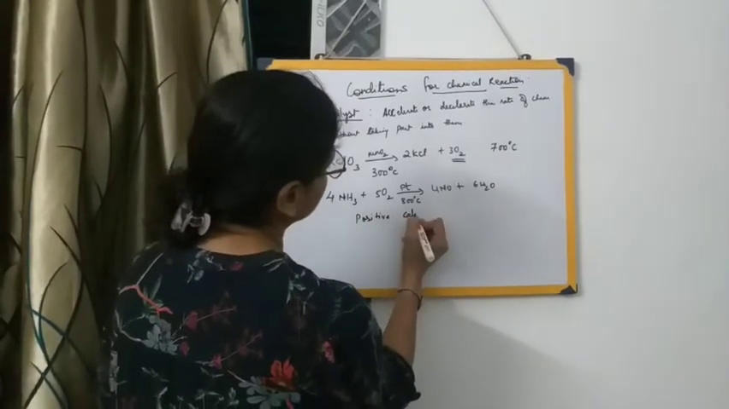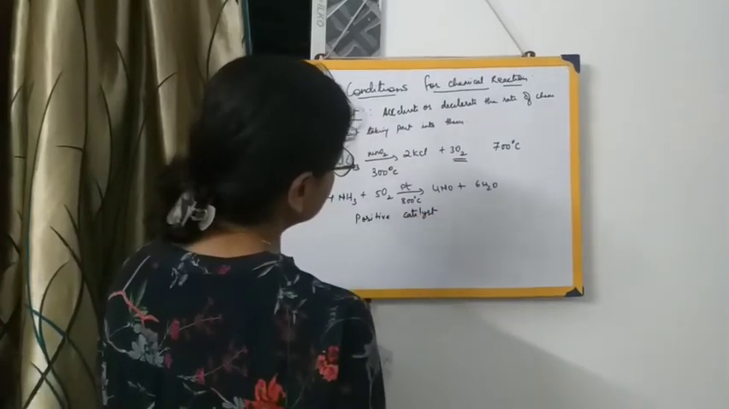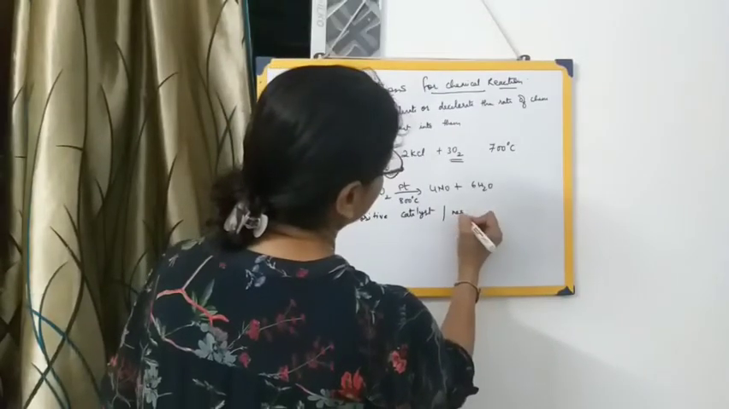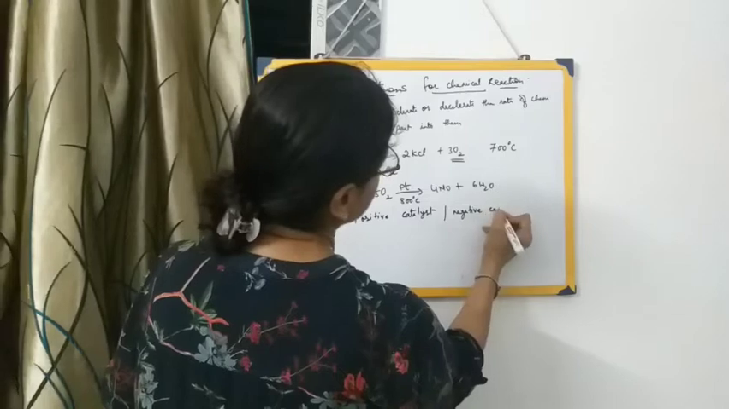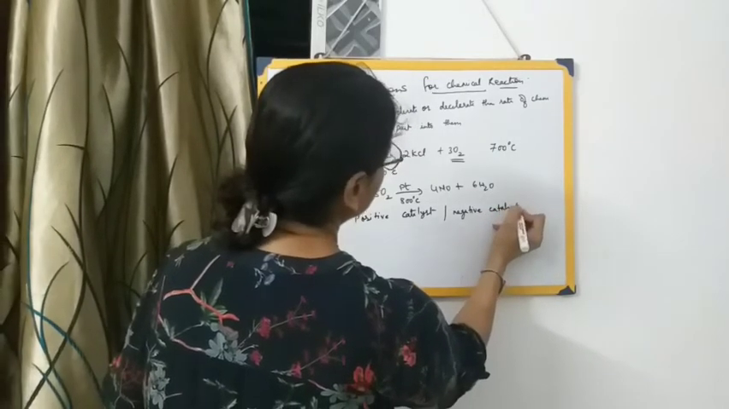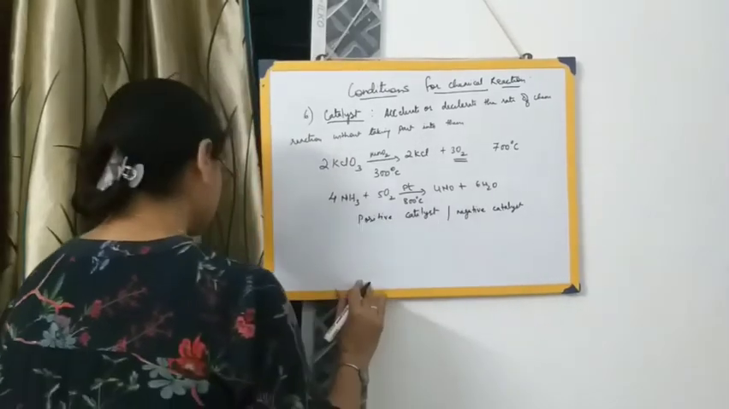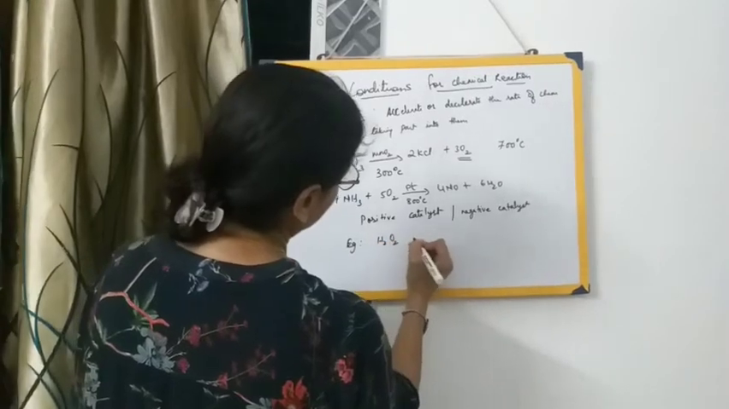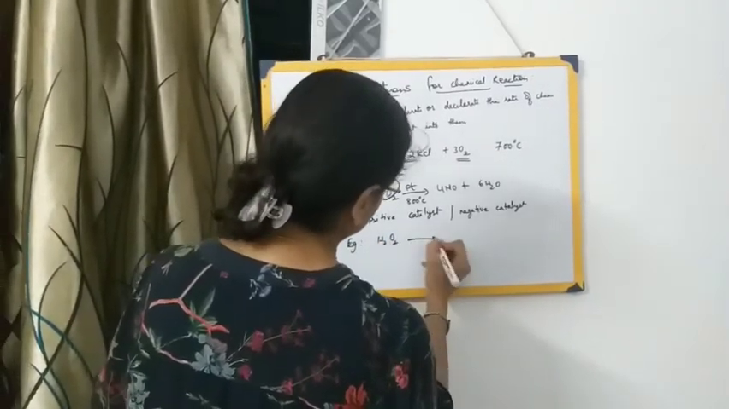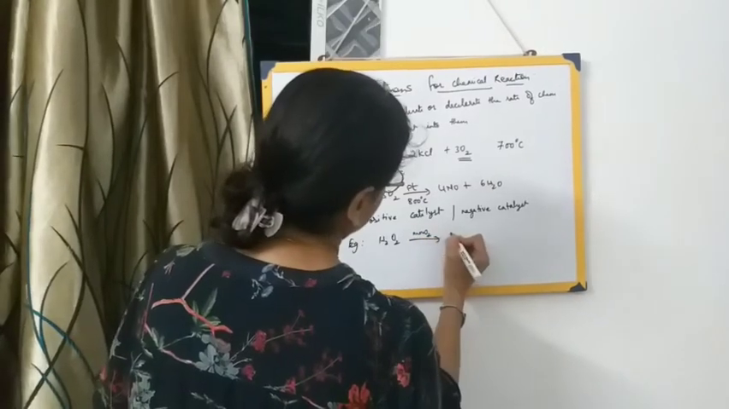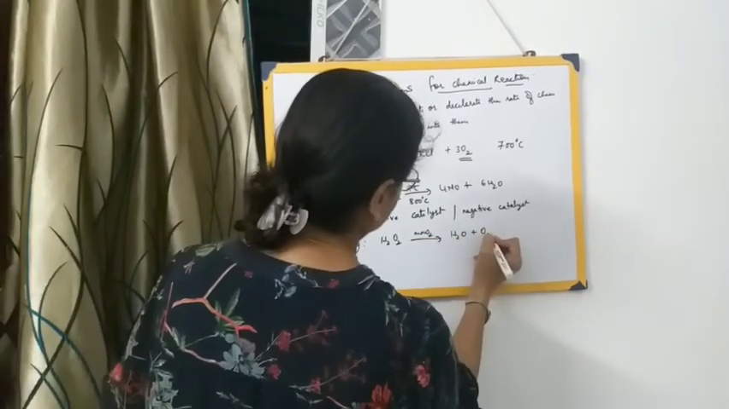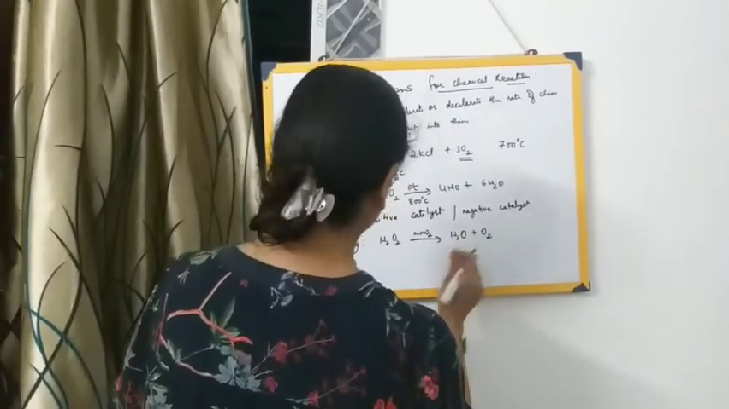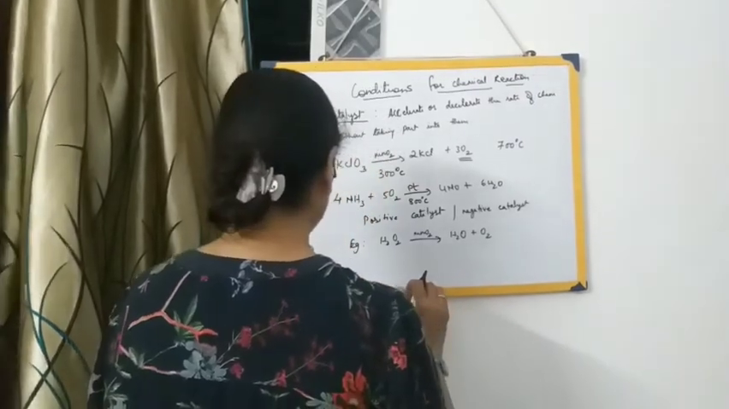Positive catalyst. And the chemical substance or catalyst which decreases the rate of a chemical reaction is the negative catalyst. Let me give you some examples of the positive catalyst. That is hydrogen peroxide, H2O2. It will decompose into water and oxygen in presence of MnO2.